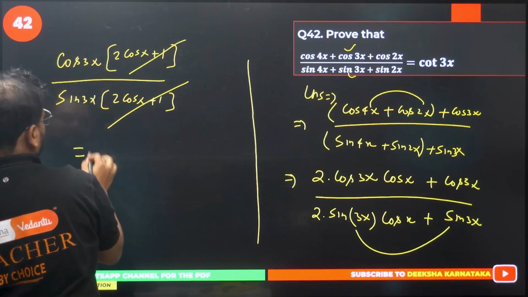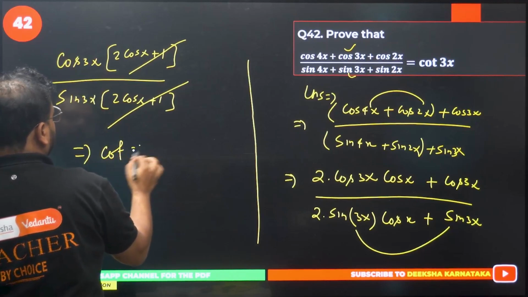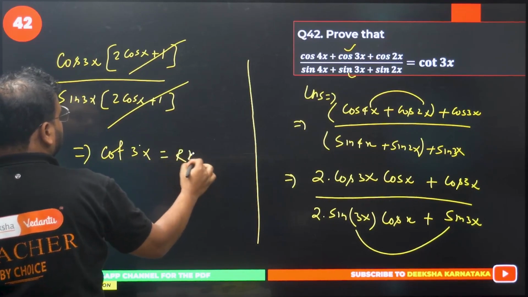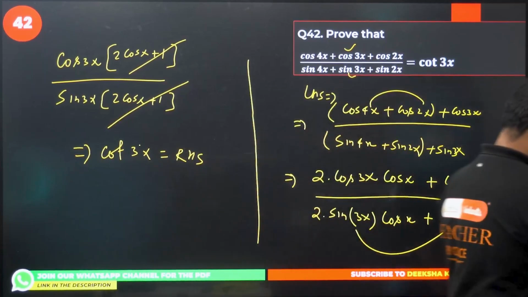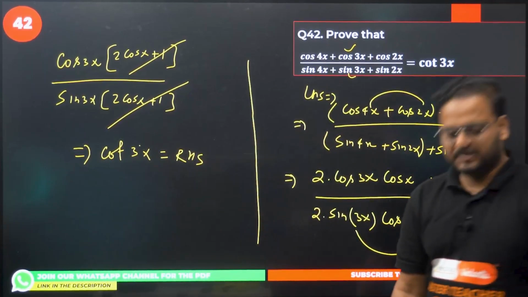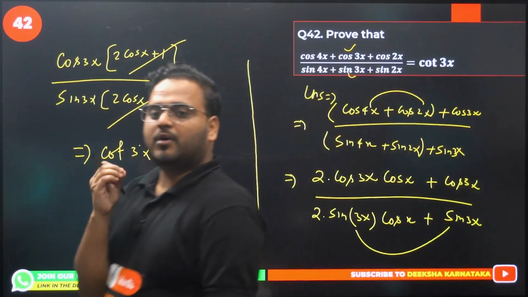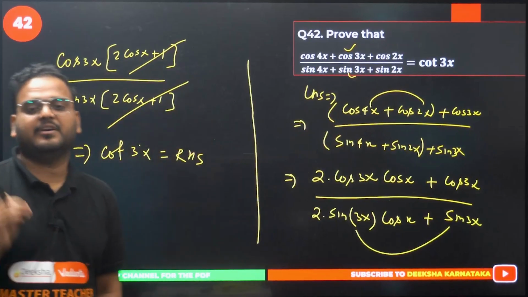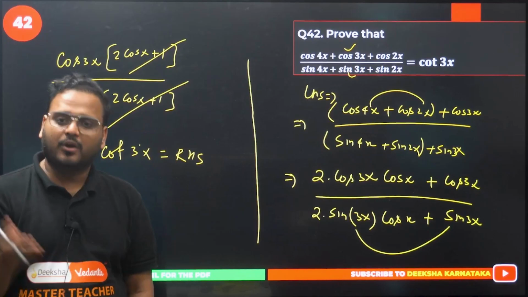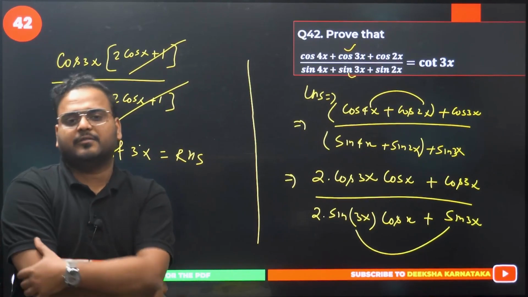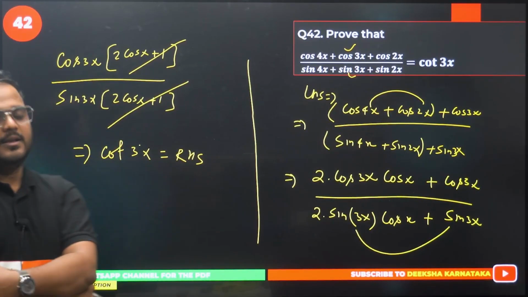I have cos by sin, it means cot 3x equals RHS. This is my LHS and RHS. Done. Have a look. Simple enough or not? If you know the formula, very, very simple. If not, yes, it will take some time to solve it. And of course with practice it will become better for all of you. So do not worry, you just need practice.